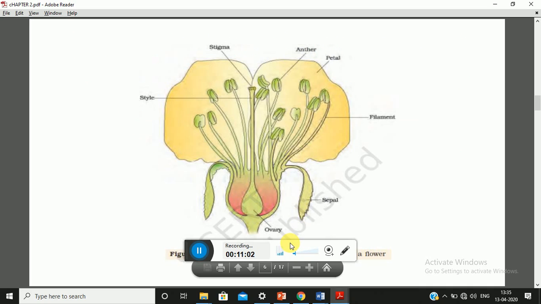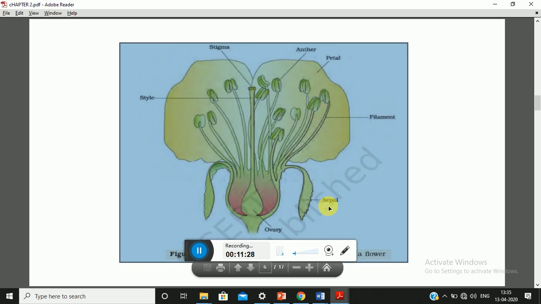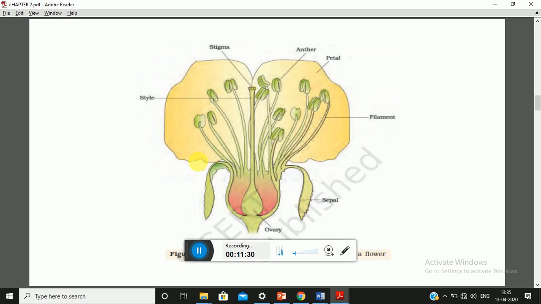Now, in this particular diagram, you can clearly see that all four different whorls of the flower are well defined. You can see that there is a broad base at the tip of the stalk, which is known as thalamus. After that, the outermost whorl is made up of sepals. Green sepals are there. There are colorful petals which form the corolla.